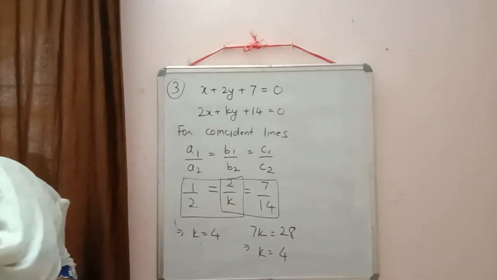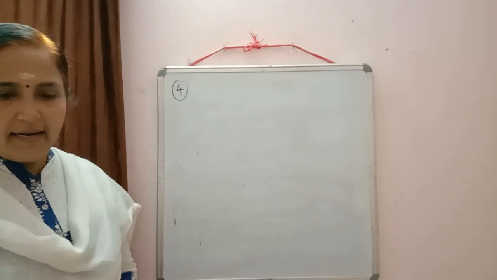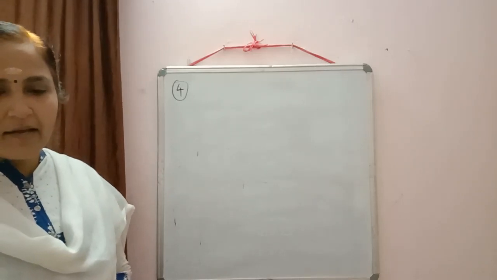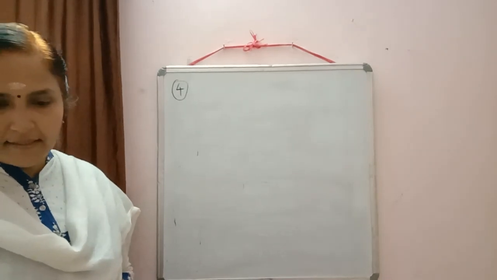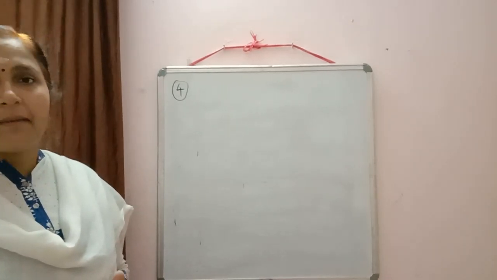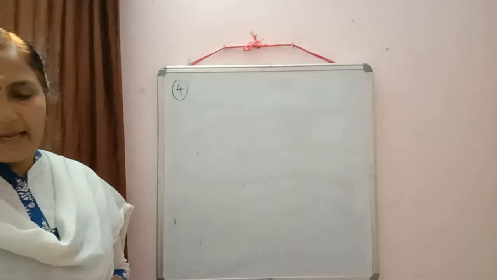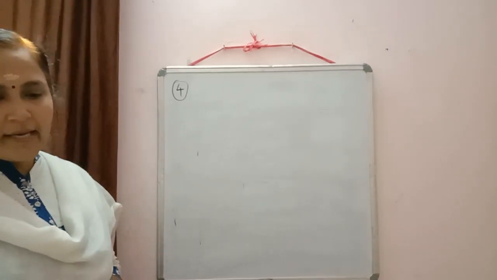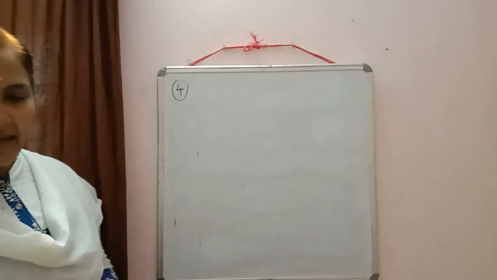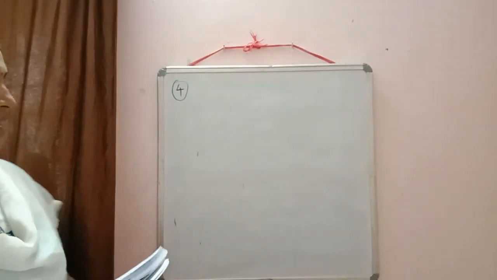So moving on to the next question. Write down the next question. For what value of K will the following system of equations have infinitely many solutions? Again I am repeating. For what value of K will the following system of equations have infinitely many solutions?